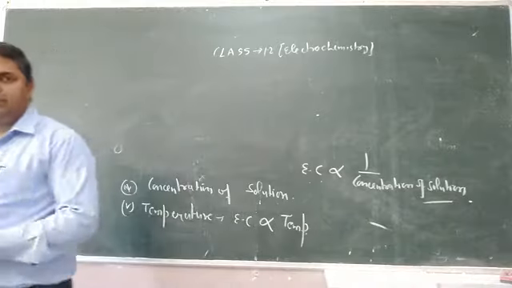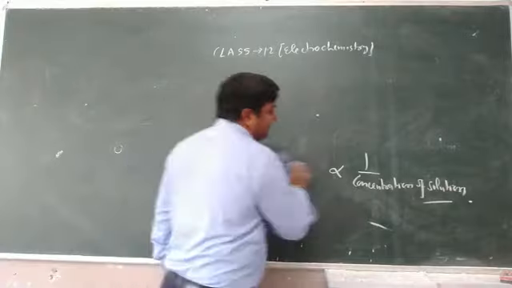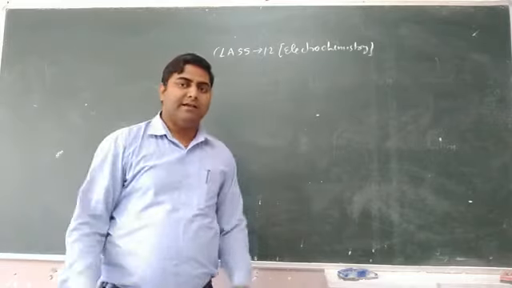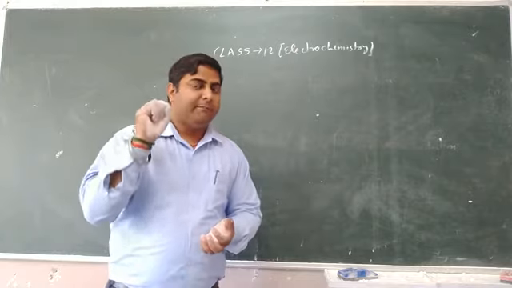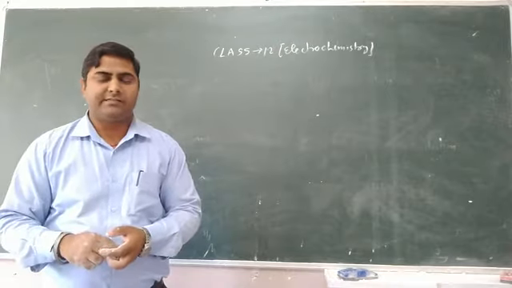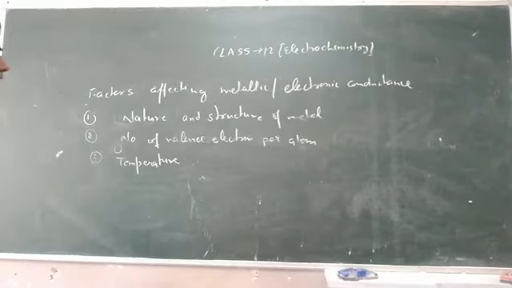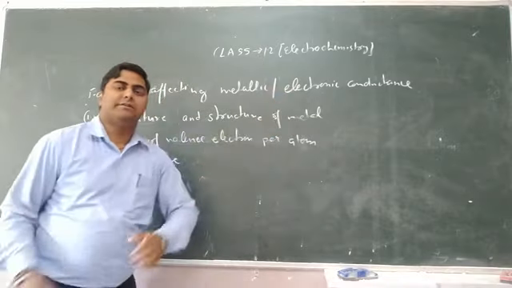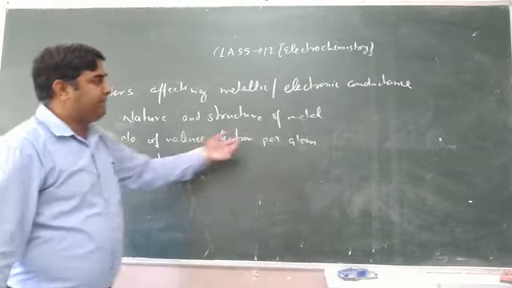Now let us see the factors which affect metallic conductance. Keep in mind, as temperature increases, the metallic conductance decreases. For metallic or electronic conductance, there are 3 factors which are responsible. One is nature and structure of the metal.